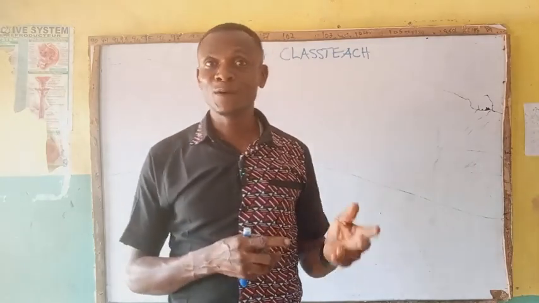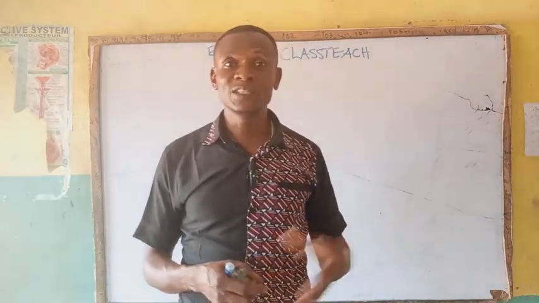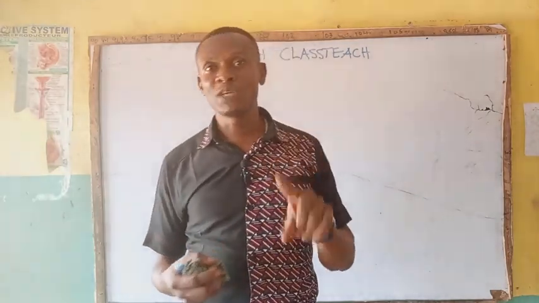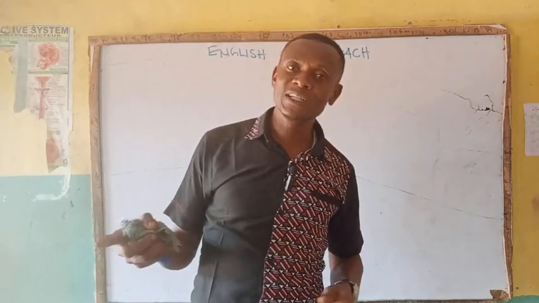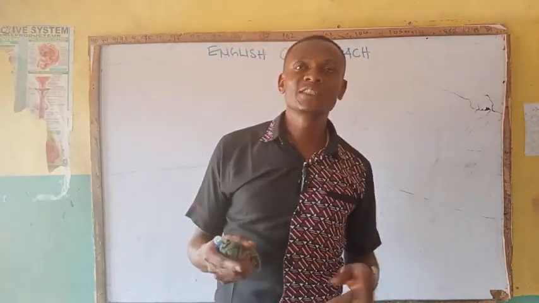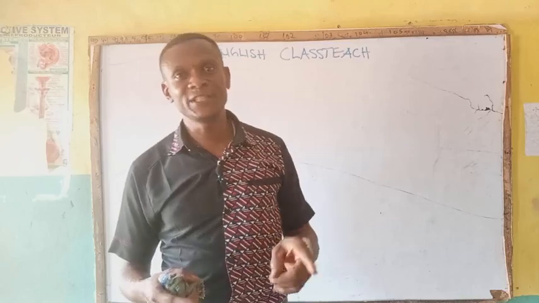Then we have free morpheme and bound morpheme. When you form morphemes, you form what we call a word. When you form words, you will be able to form what we call a phrase.